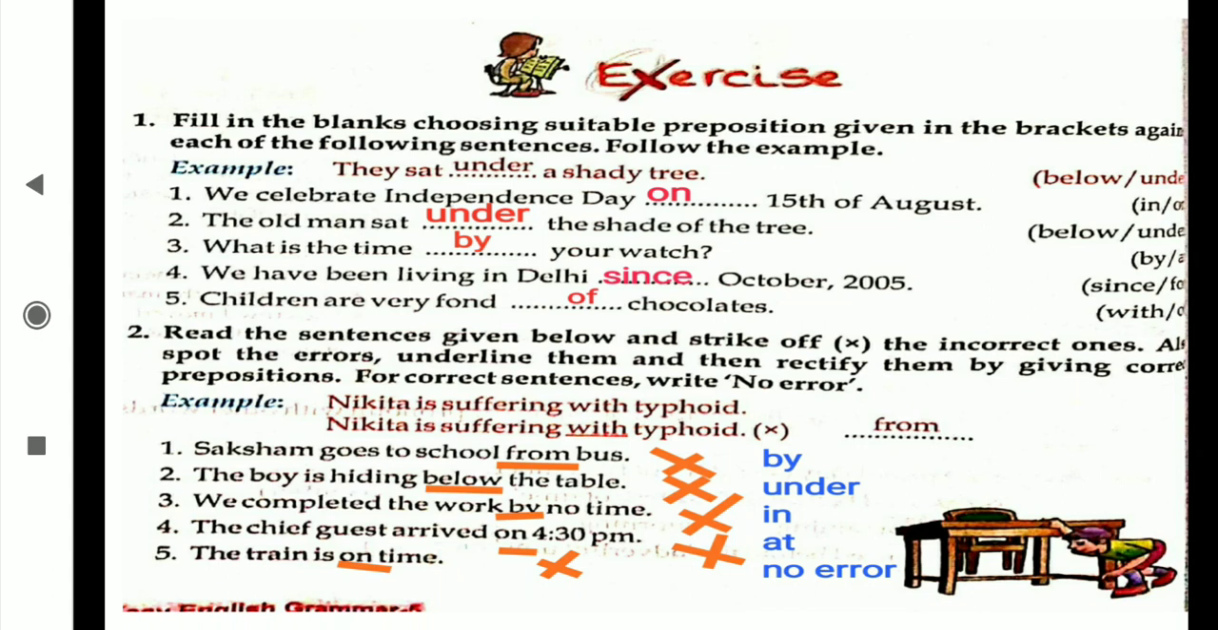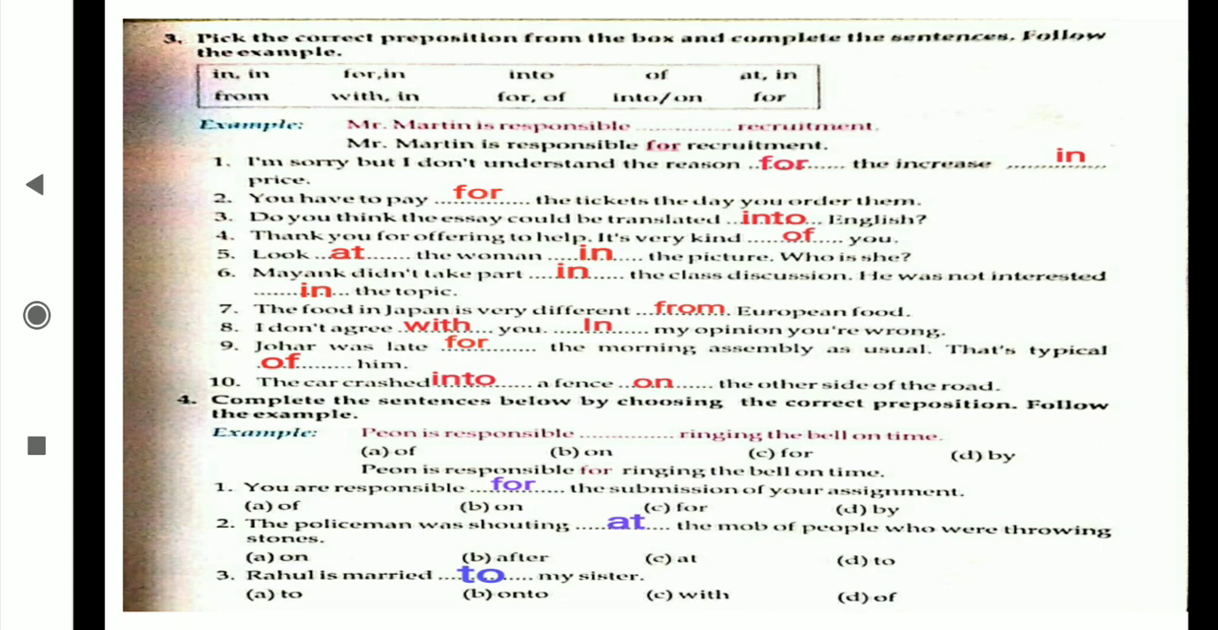That's why I have given no error. No error means what? It is correct. On is the correct one. There is no error in this sentence. Then the remaining four you are going to underline, and in front of that you are going to write down the correct preposition. Now see the next question. Third and fourth also you are going to complete in the textbook only.